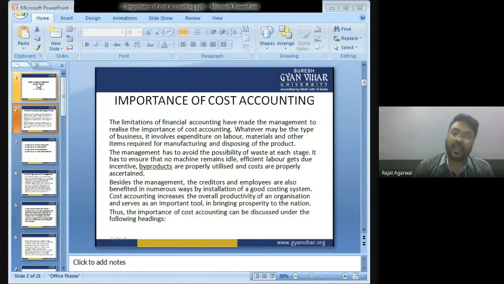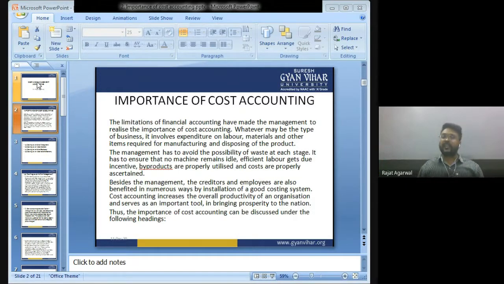It has to ensure that no machine remains idle, efficient labor gets due incentive, byproducts are properly utilized and costs are properly affected. Management always tries to check that no machine or worker remains idle. They should keep working so productivity can be more.